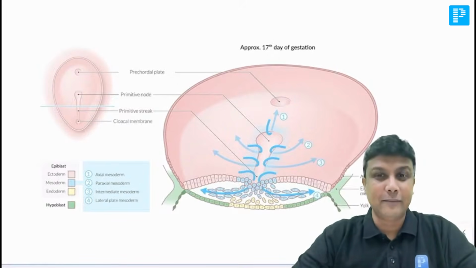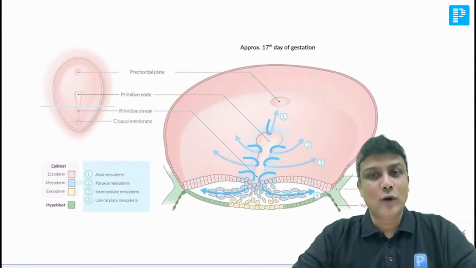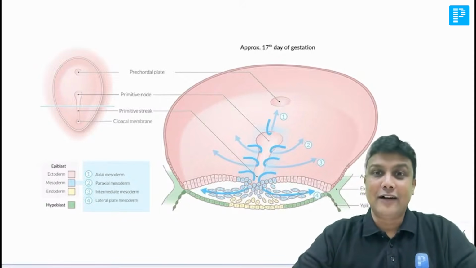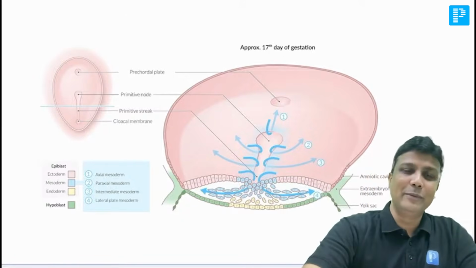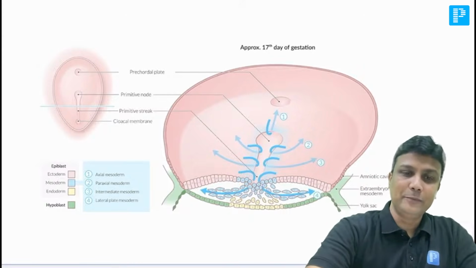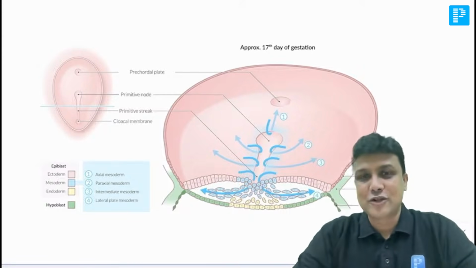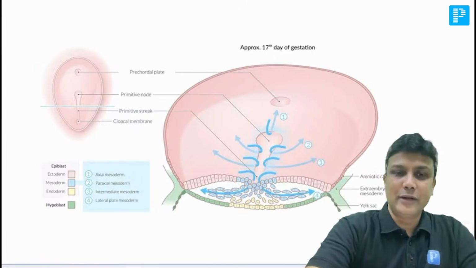ठीक है ना? I think आप सारे diagrams देख रहे हो notes में. I hope you're able to see all the diagrams one by one in the notes. And then later on, what is going to happen, my dear friends? After that, I told you about the amnion and the chorion. What is that amnion made up of? Remember, amnion is made up of amniogenic cells along with somatopleuric extraembryonic mesoderm. And whereas the chorion is actually made up of what?